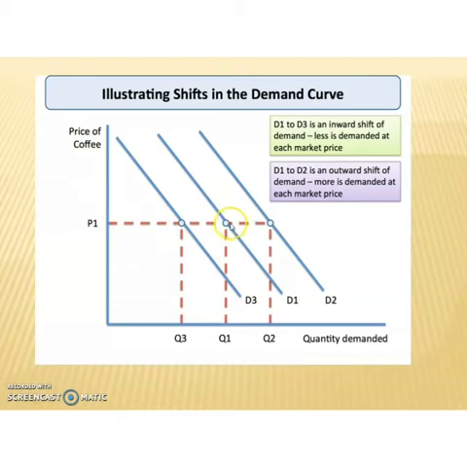At the same time, demand shifts to the left. That is known as leftward shift. Leftward shift of demand curve means a decrease in demand due to factors other than price. Then the movement from demand curve D1 to D2 is the rightward shift of the demand curve, that means outward shift of the demand curve.